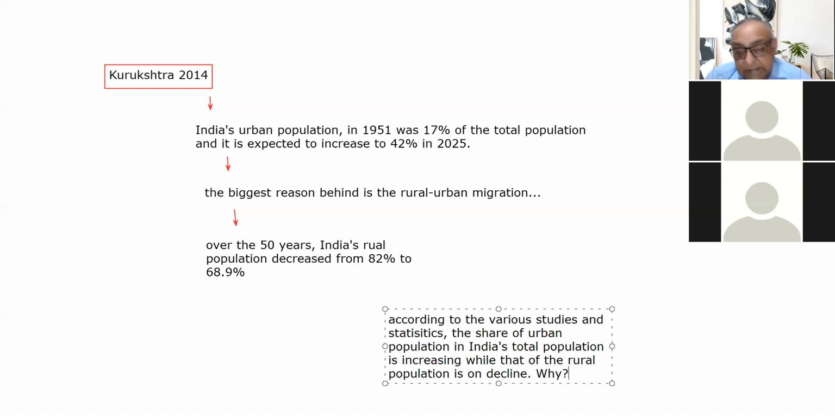Why? What are the reasons according to you? So this can be a multi-pronged question. One is what are the reasons behind this, and second, what are the consequences of this trend. And third, suggest a strategy to reverse this trend, to check this trend, to stop this trend. So these are the three questions.